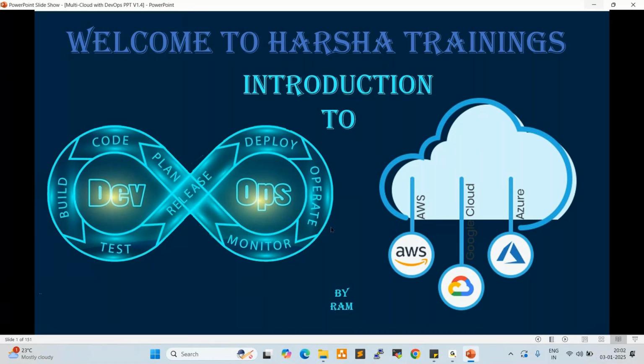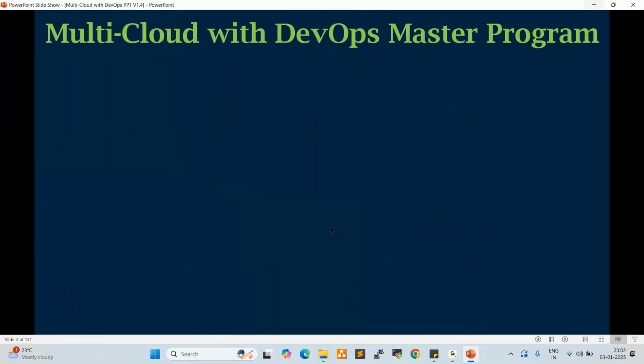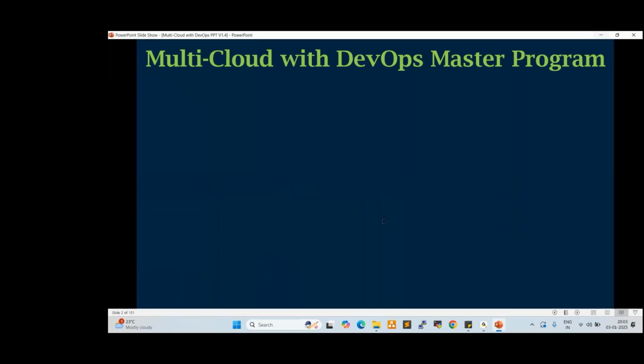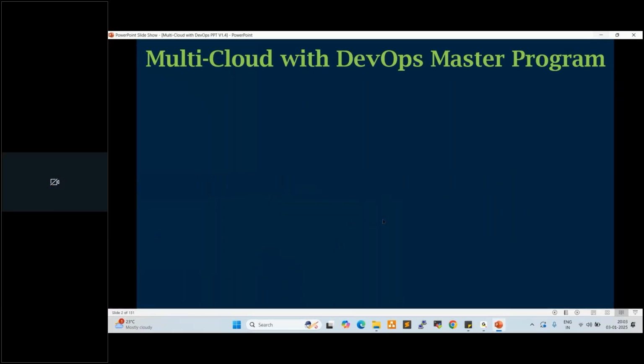So welcome to Harsha Trainings. This is introduction to DevOps with the multi-cloud. In this course, three clouds will be covered: AWS, Azure, and Google Cloud. Along with these three clouds, DevOps will be fully covered. So this is a multi-cloud with a DevOps master program. Every DevOps tool will go very deep dive, and also three clouds, AWS, Azure, GCP will go very deep dive. Before going to the session, let me introduce myself first.